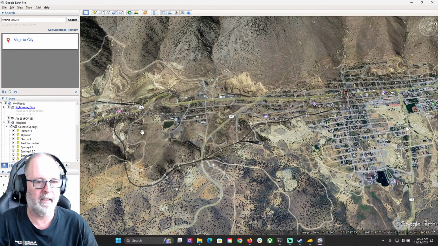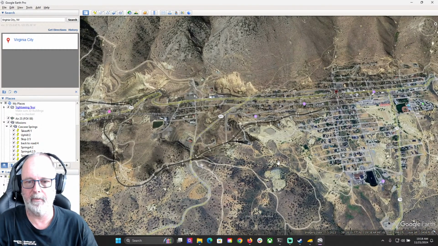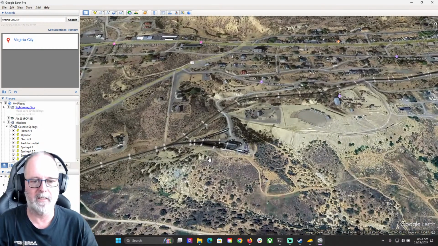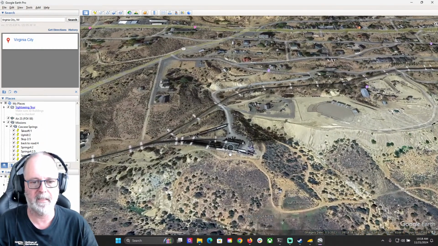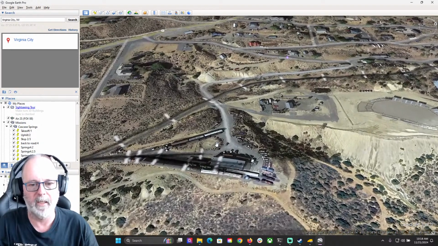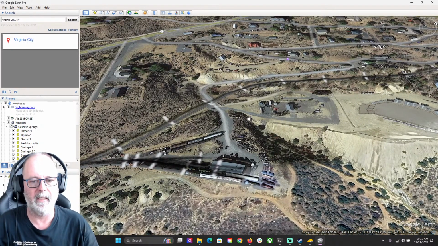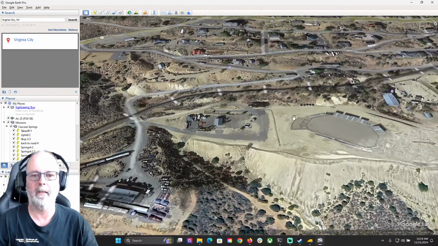But you can see the rail tracks here, right? So the current day tracks. Let's zoom in a little bit here. This is the shop right here, okay? And then this is not updated because they have actually built an extension onto the shop that you can't see. But anyways, this is Virginia City right here.